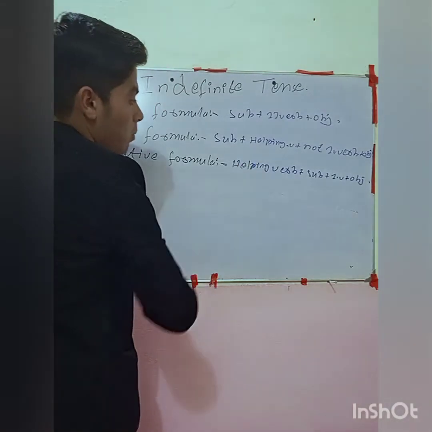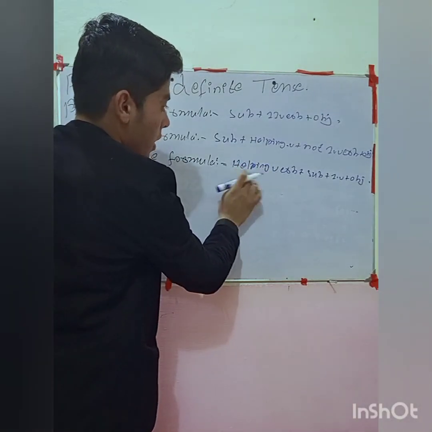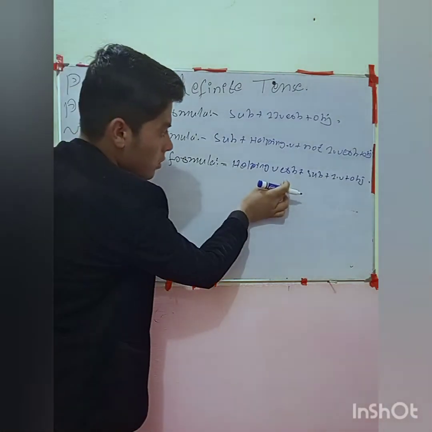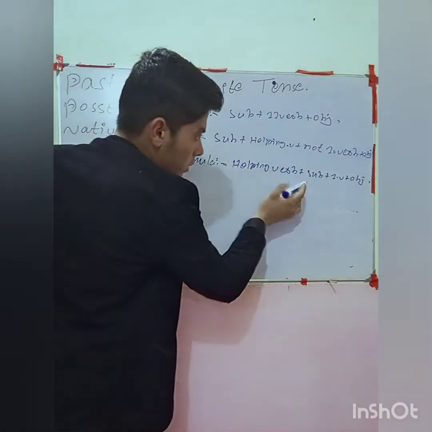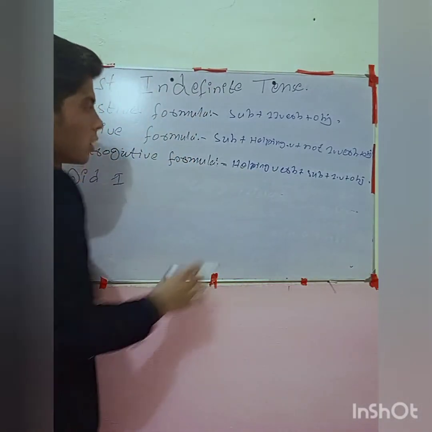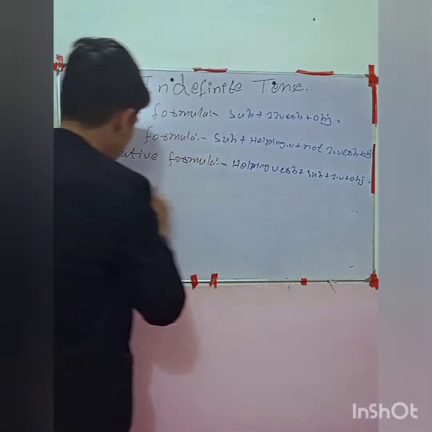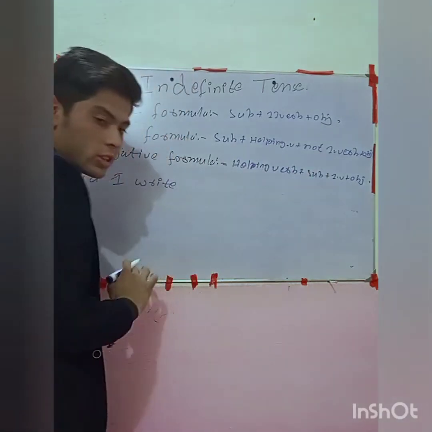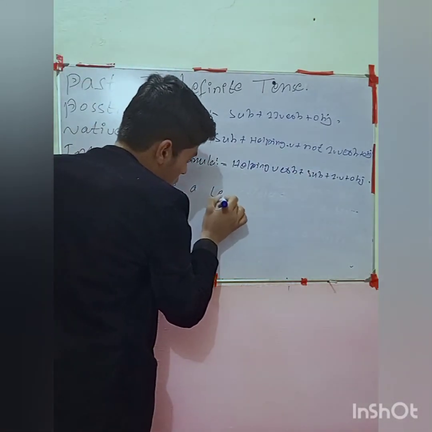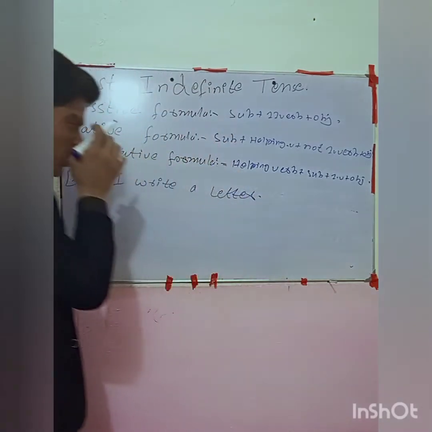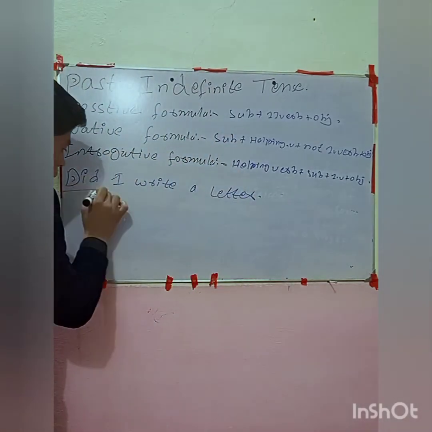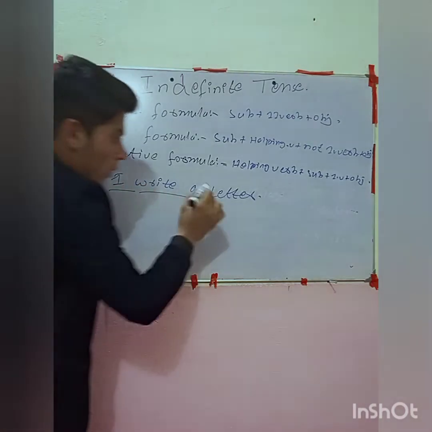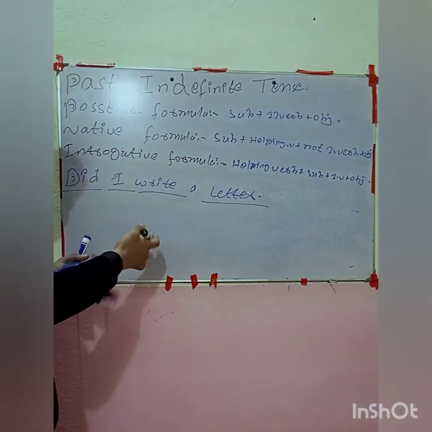Now let me check from here. The helping verb will be did. Did, then subject. Did I? Then first form of verb. Did I write an object? Did I write a letter, right? So, did I write a letter? Look, that one is a helping verb. That one is the subject. That one is the first form of verb. And that one is the object.